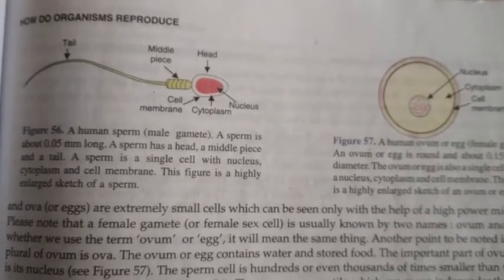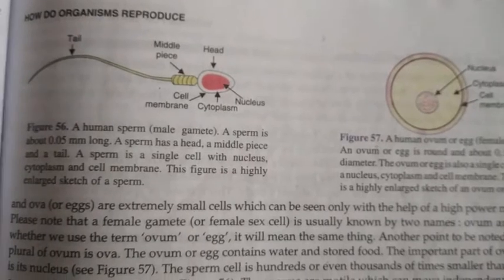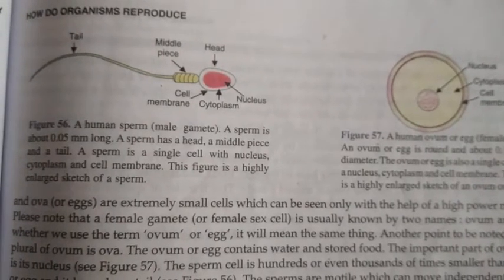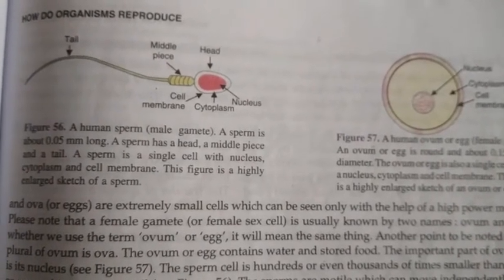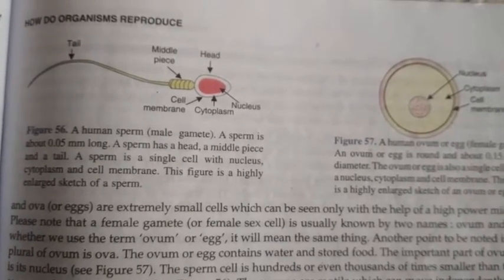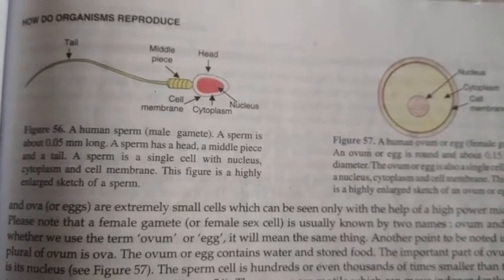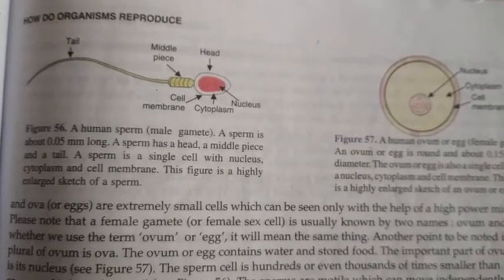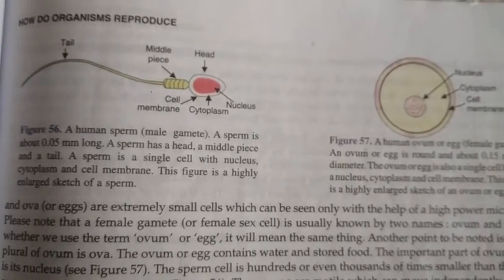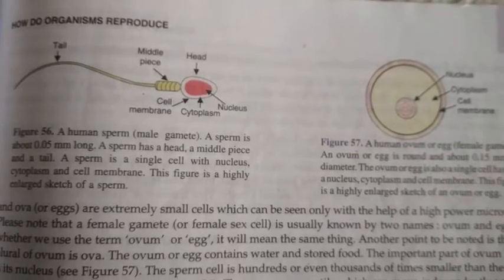Here one more question will arise: what do you mean by the zygote? The zygote is the product of fertilization, and it is a single cell. After the fusion of the male and female gamete, the zygote is formed.